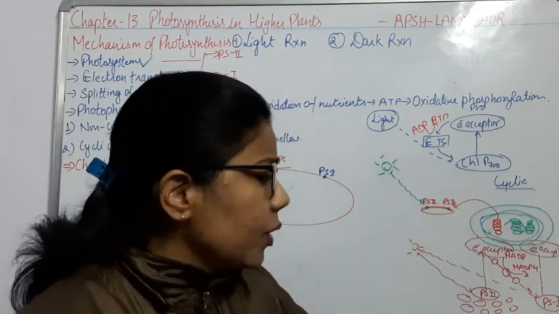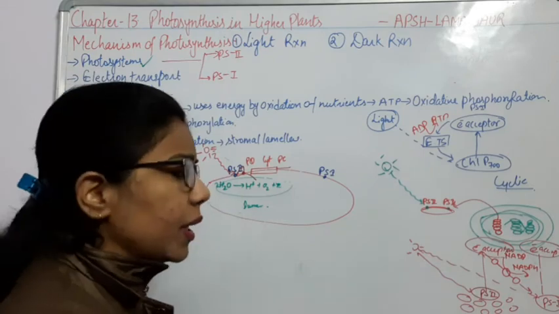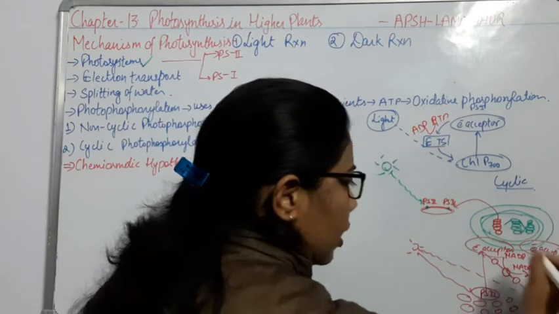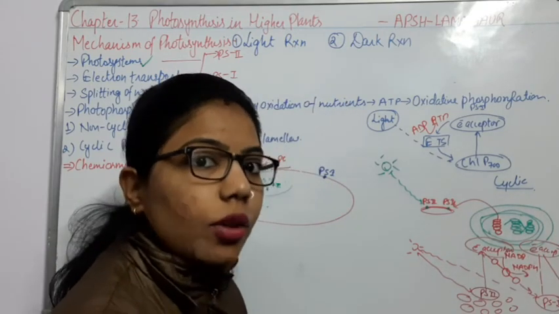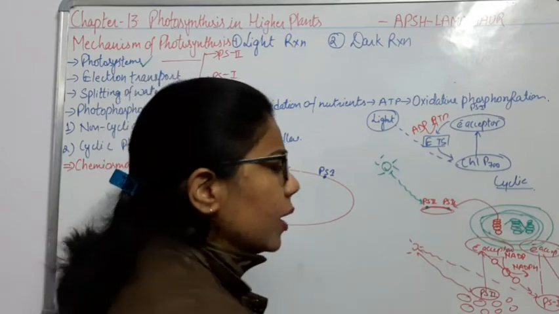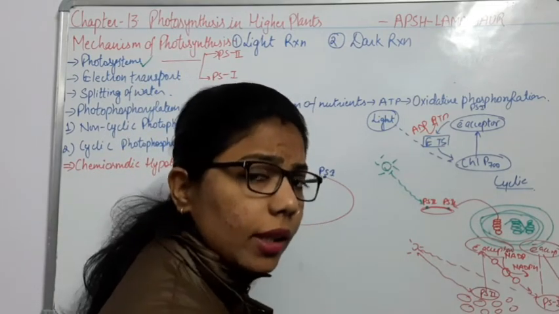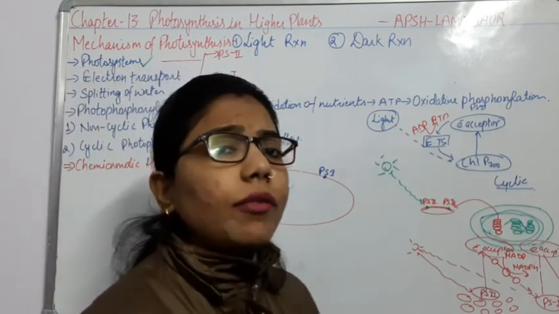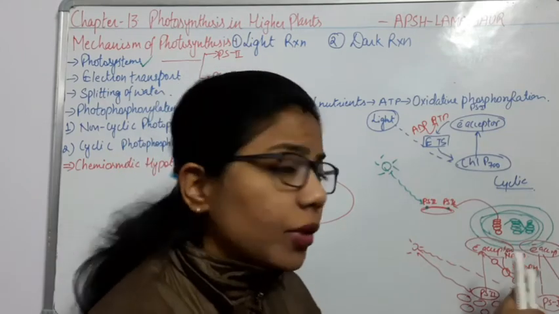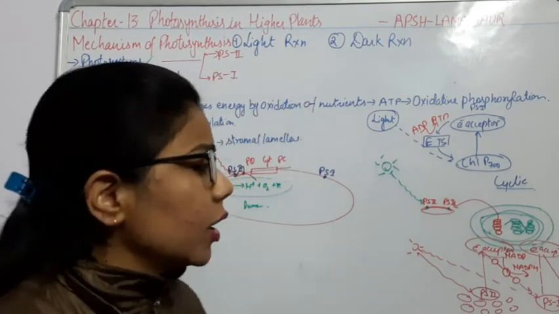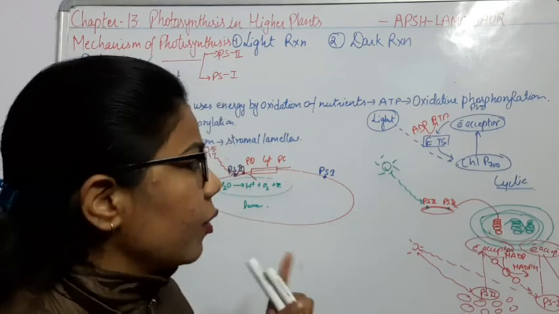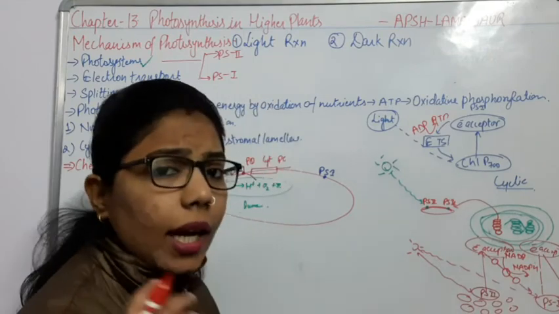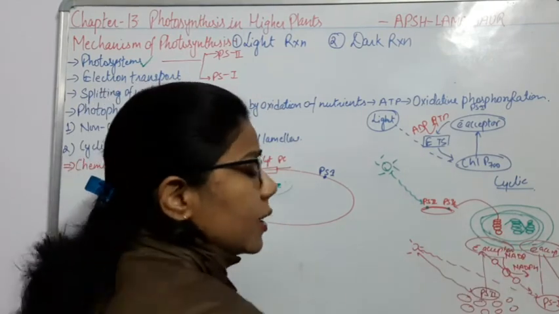Now as it moves to the PS1, what is happening in this PS1? In this PS1, again electrons will get excited, and again it will come downhill through the electron transport system, right? So here there is no particular thing. There will be the FD, okay? Ferredoxins are present, which will take this and convert it into another form. Okay, and from here we will get the ATP, right? So what are we getting? ATP as well as NADPH from this Z scheme.